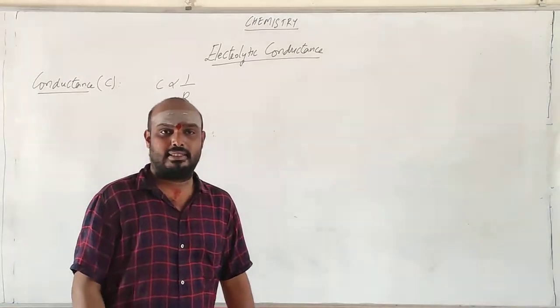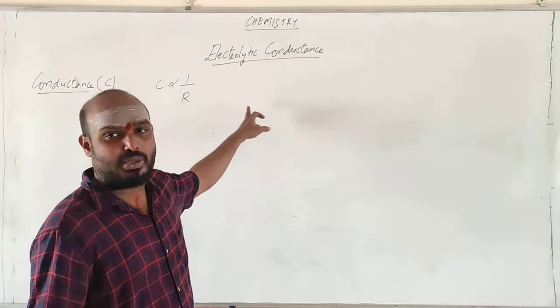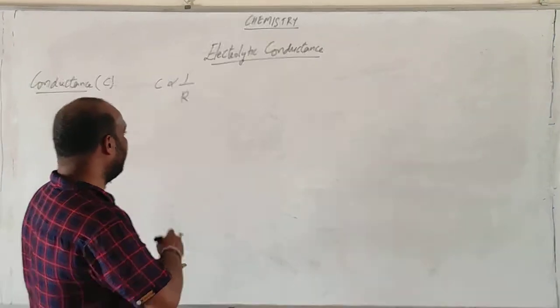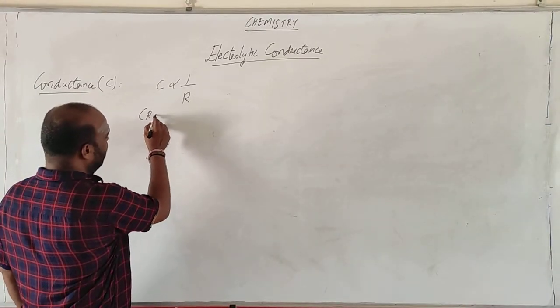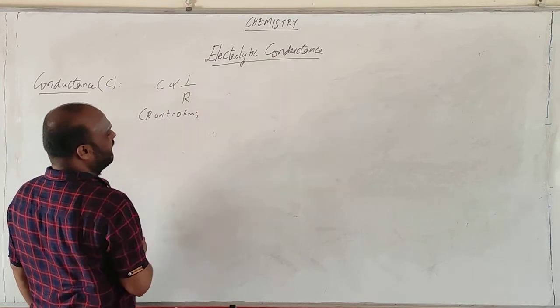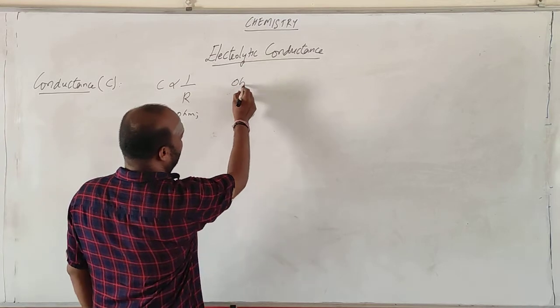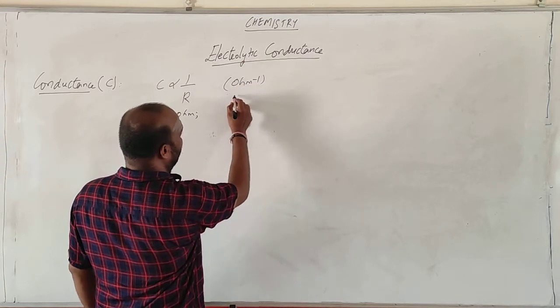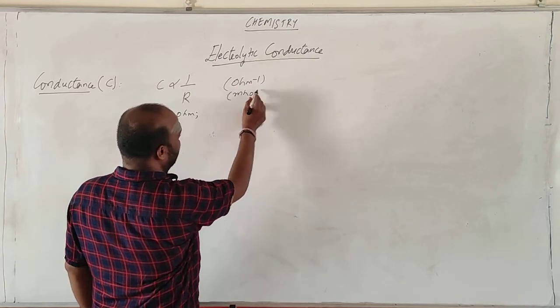This is clear? Conductance is inversely proportional to the resistance. Unit of R is ohm. So what will we be getting? C unit, ohm inverse. Or this is called as mho. Or this is called as Siemens. All these are same.